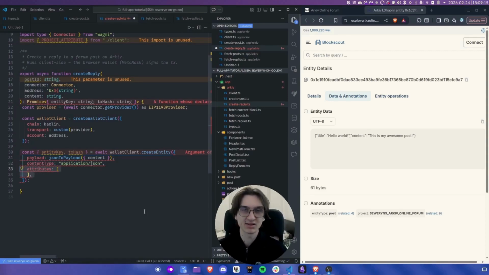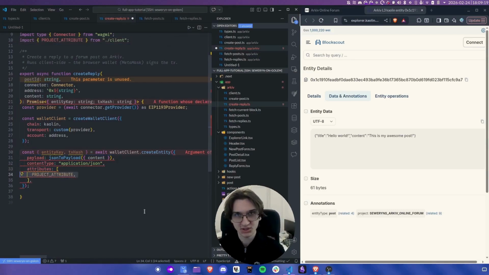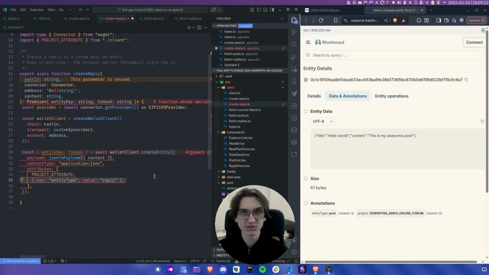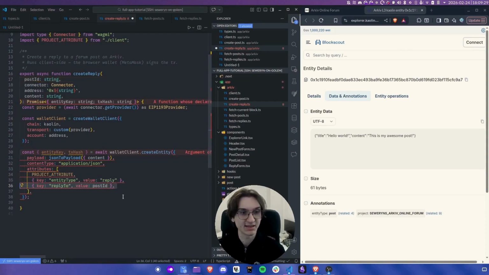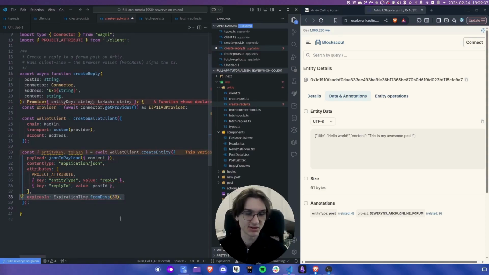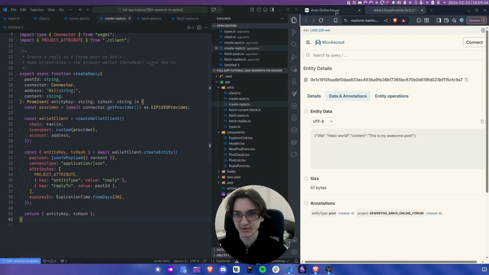application JSON, and for the attributes, now that's the differentiator. Obviously the project attribute, obviously the entity type, in this case it's reply, not post. But let's also tag that this reply responds to a specific post. So let's add a key reply to, and the value is going to be the post ID. Now, of course, a reply also needs to have a time to live. So let's give it again 30 days, that's fine. And let's return the transaction hash and key.